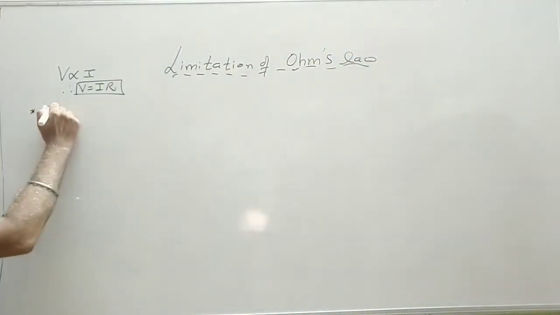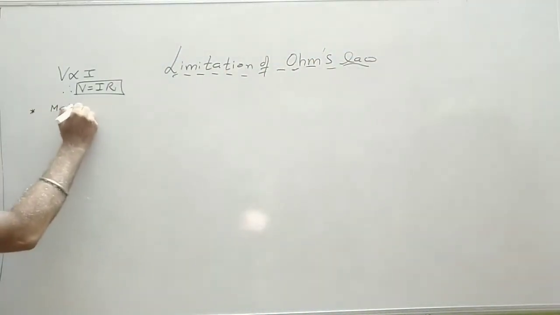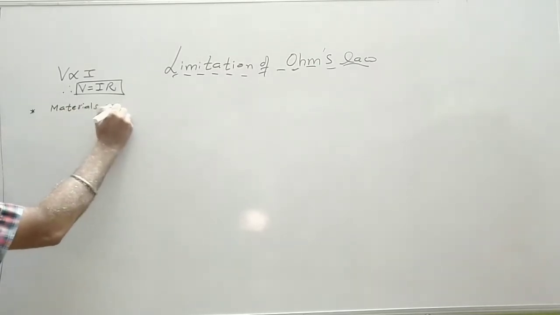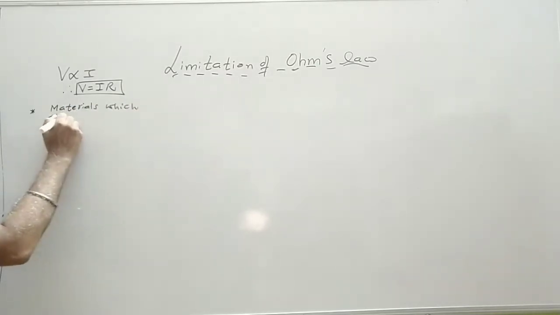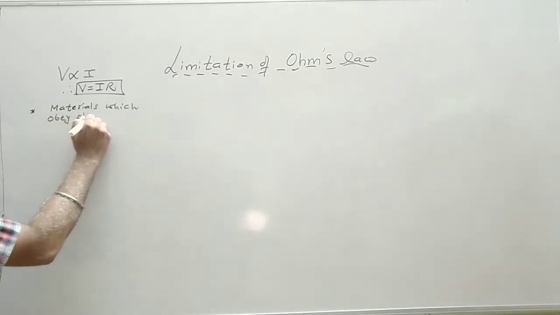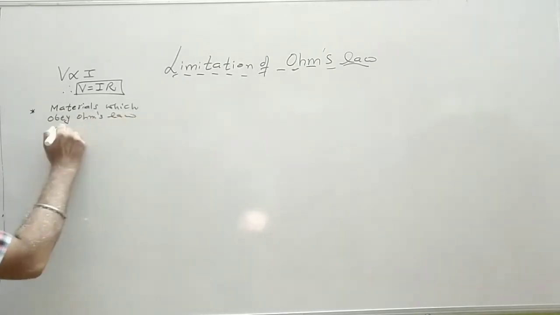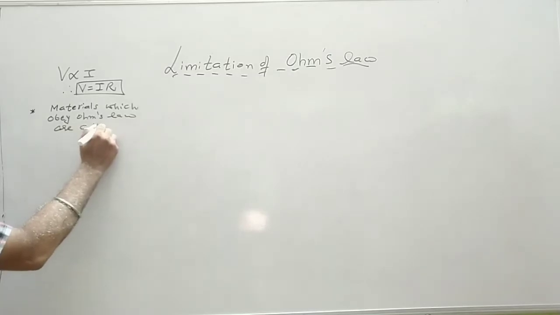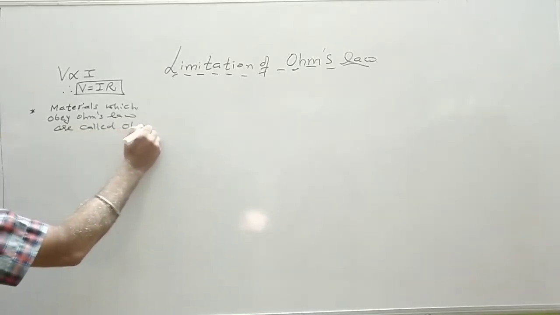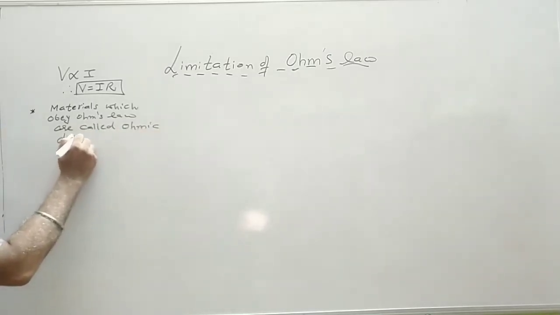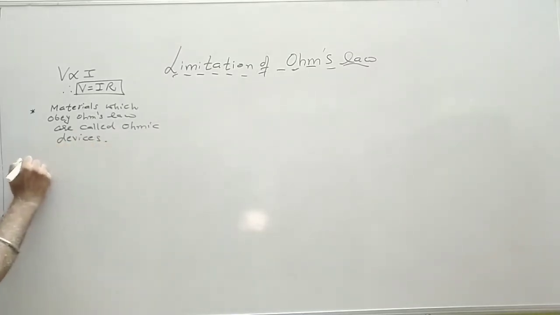So materials which obey Ohm's law are called ohmic devices. Almost all the conductors, or you can say all the metals, generally obey Ohm's law. So we call them ohmic devices if they are used in any device.